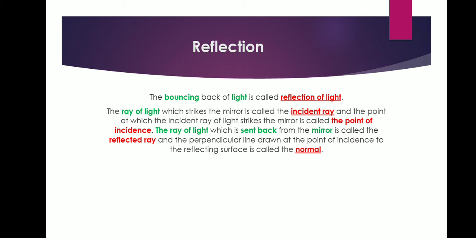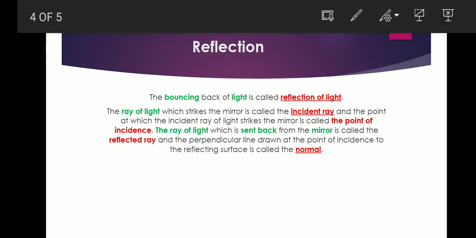The ray of light which strikes the mirror is called the incident ray. For example, here we have a plane surface or a mirror, then this is normal, and here we have a beam of light, a ray of light.